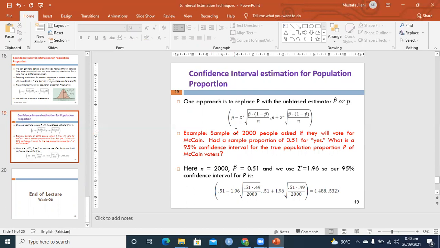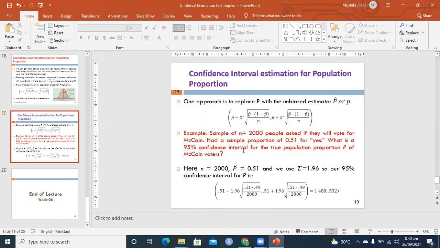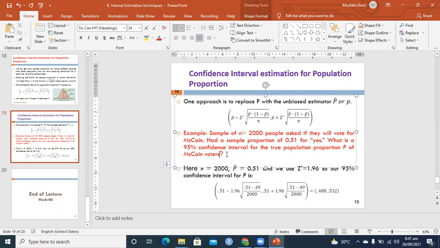Example: a sample of 2,000 people was asked if they will vote for McCain. That's an old story in US elections. The sample proportion was 0.51 for yes, they want to vote for McCain. What is a 95% confidence interval for the true population proportion P of the McCain voters? So if the sample is showing 51% yes, do you think the same result will hold for the whole population?